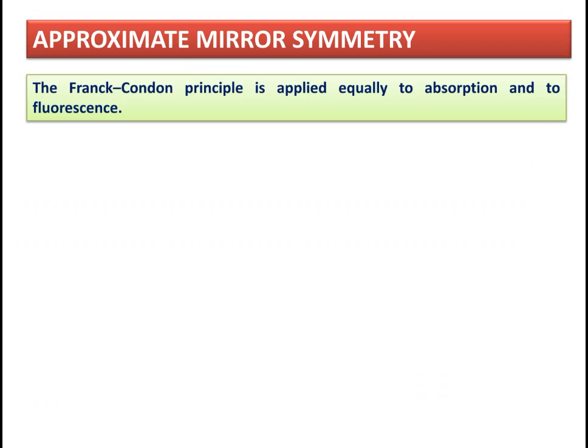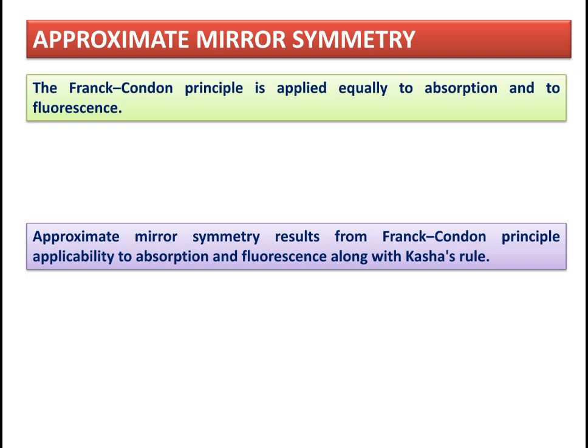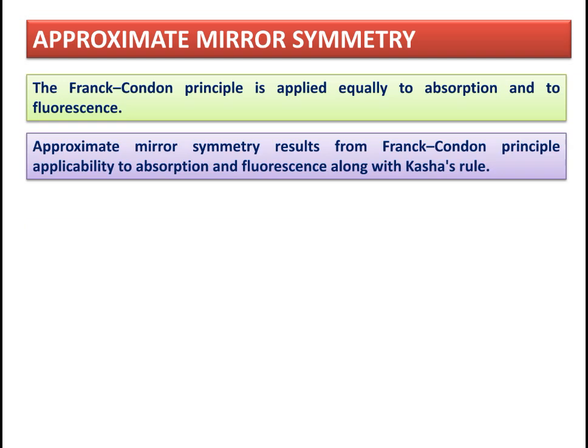We'll discuss the approximate mirror symmetry. The Franck-Condon principle is applied equally to the absorption and fluorescence phenomena. Both phenomena follow the Franck-Condon principle, or it can be applied to both these processes. Approximate mirror symmetry results from Franck-Condon principle applicability to absorption and fluorescence along with Kasha's rule.